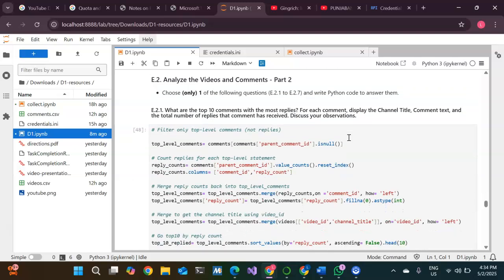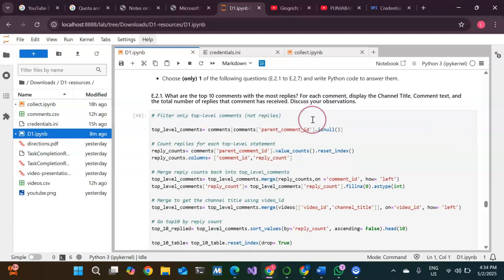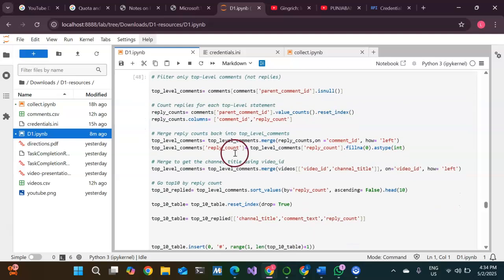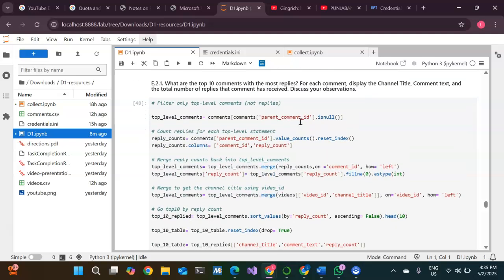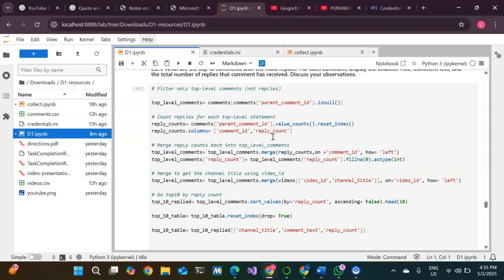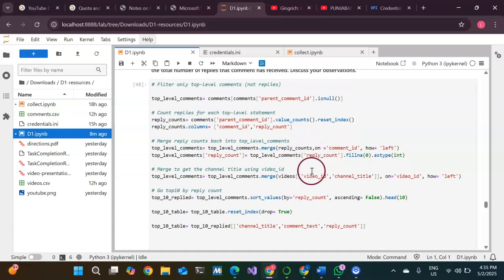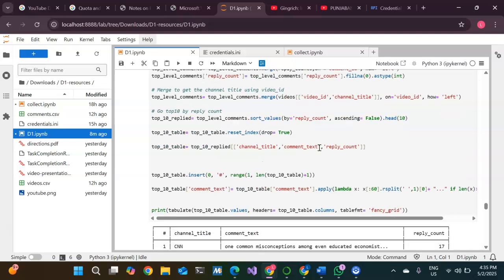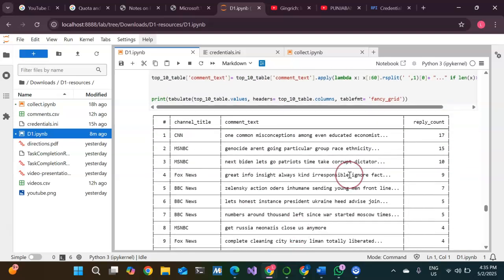And the third one which I've used is e.2.1. It was a bit confusing. In this I analyzed the comments to find the top 10 with the most replies. So I used the parent comment ID field to count replies and merge this with the channel title. Here we can see all the code to present a clean table. Here's the result.